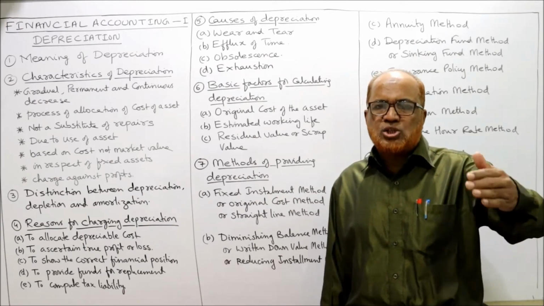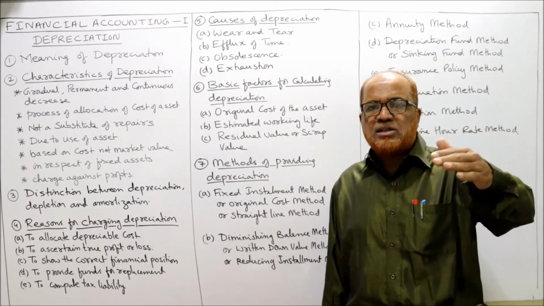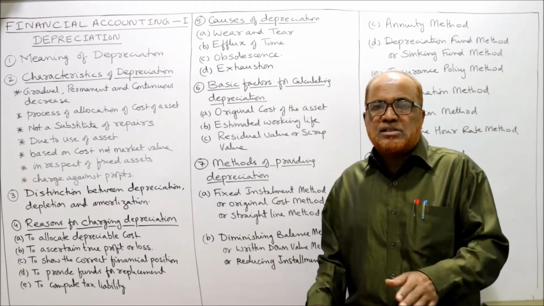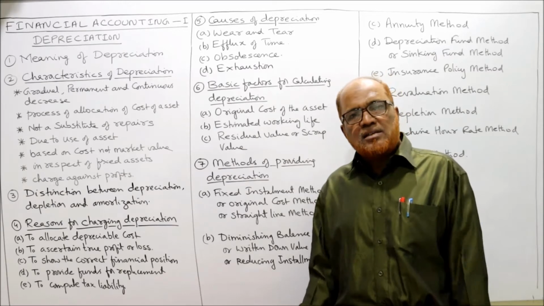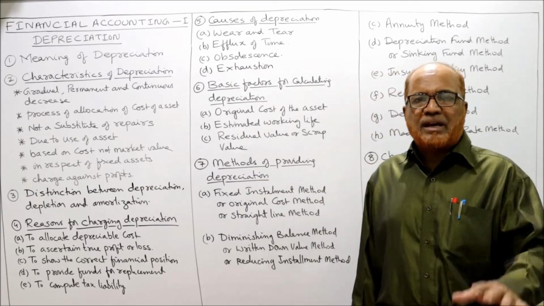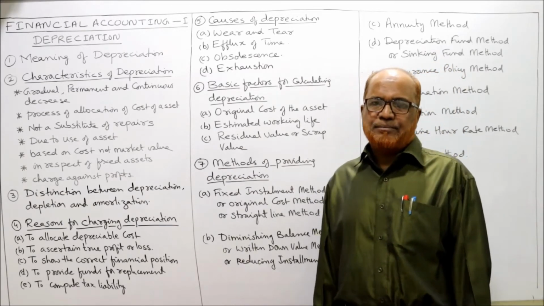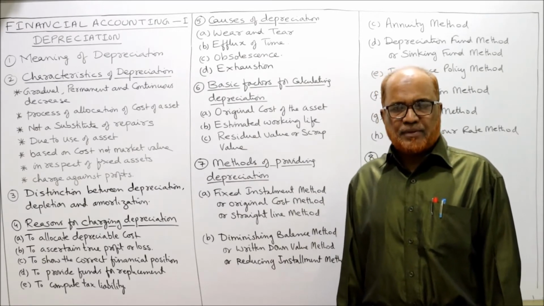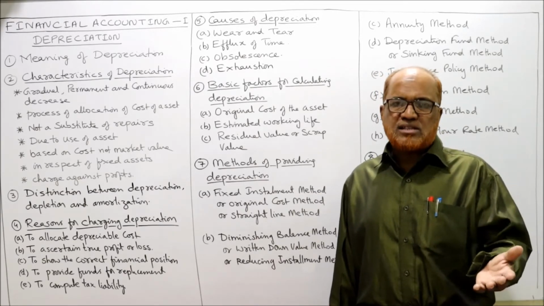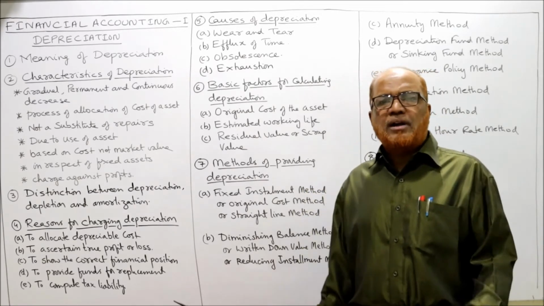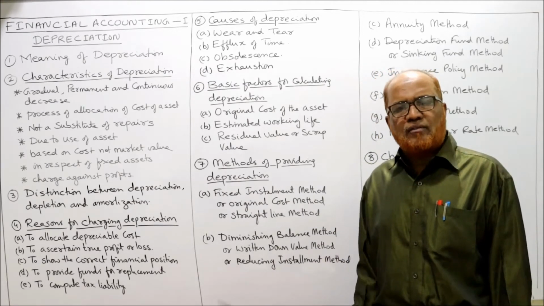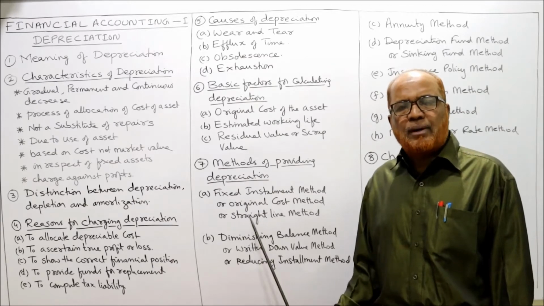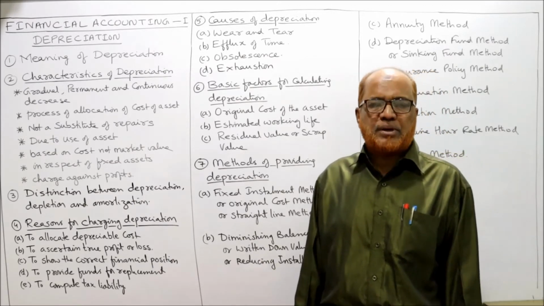But as the machine is used for a number of years, the repairs will increase. But depreciation will remain constant. So there is no uniformity. And secondly, interest will not be considered in calculating depreciation. So we have merits as well as demerits. Suitability: normally in case of building, furniture, leasehold property, we apply the straight line method of depreciation.